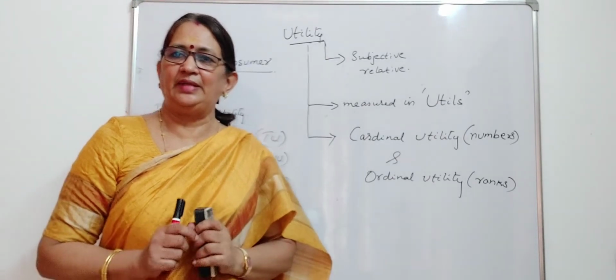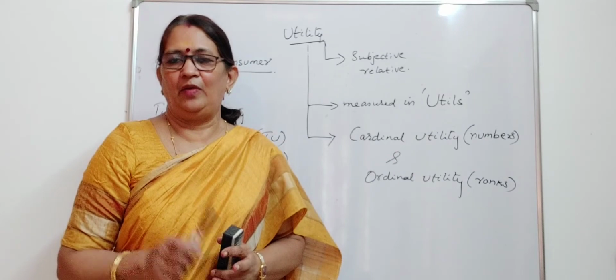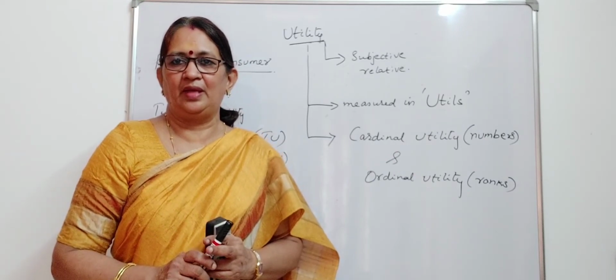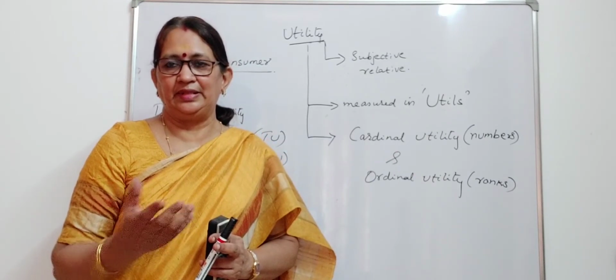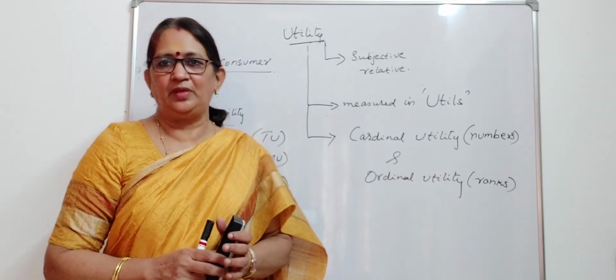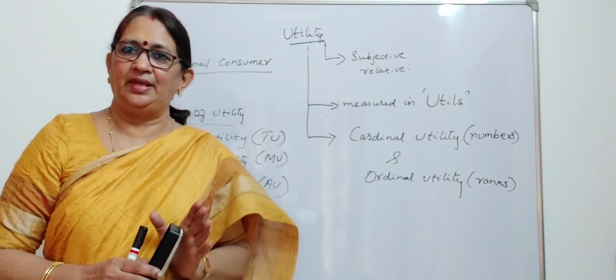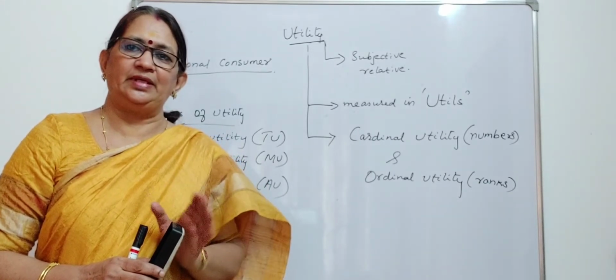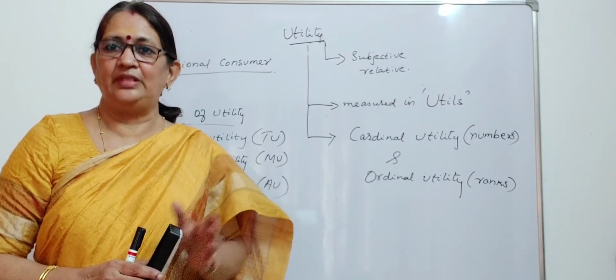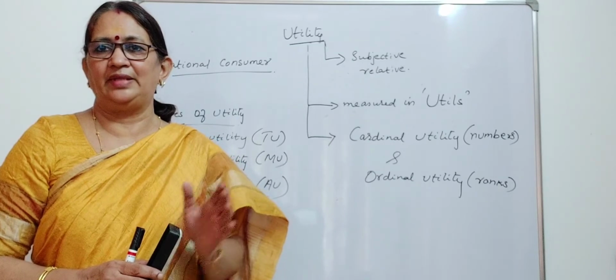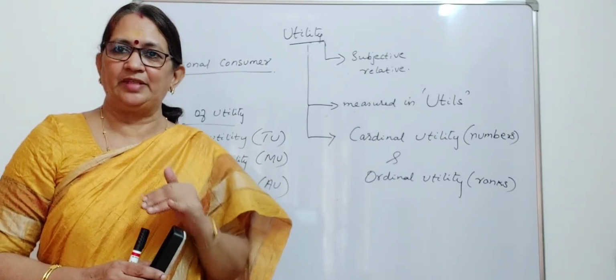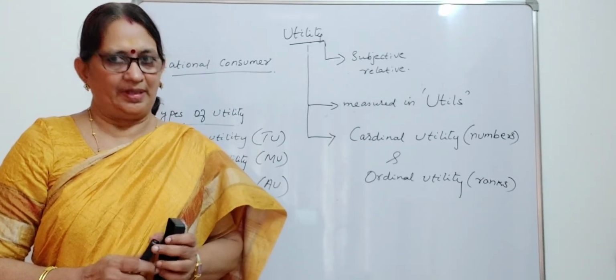We measure height in centimeters, weight in kilograms, milk in liters. Likewise, the unit of utility is utils. And economists say that it can be expressed in terms of money. It is measurable. Economists say that it is measurable. It can be expressed in terms of money.